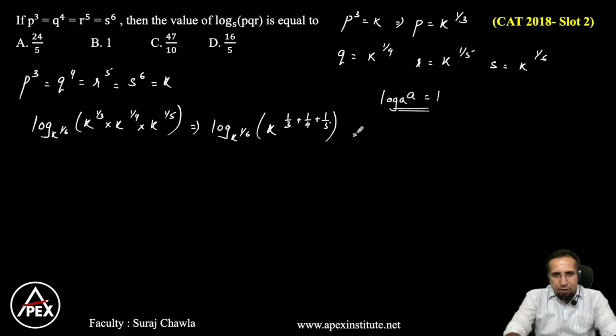Clear? So which can be rewritten as log, base remains as k to the power 1 by 6, and the main value here becomes k to the power, if I take the LCM as 60, that is 47 divided by 60.